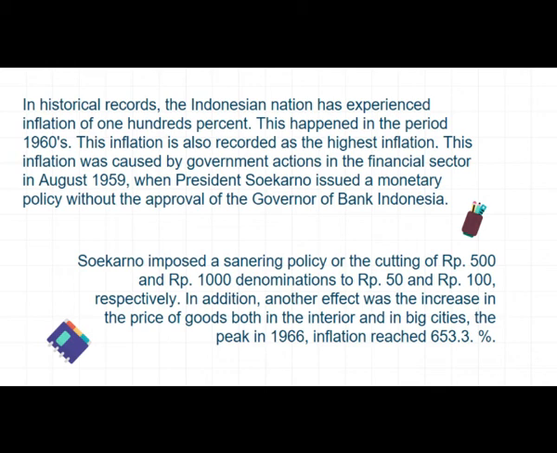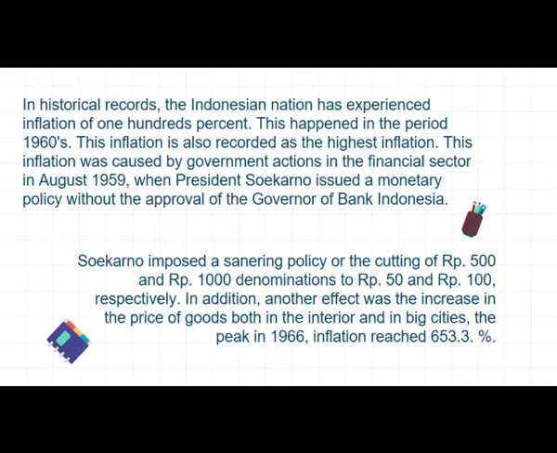This inflation was caused by government actions in the financial sector in August 1959, when President Sukarno issued a monetary policy without the approval of the Governor of Bank Indonesia. Sukarno imposed a sanitary policy or the cutting of 500 rupiah and 1000 rupiah denominations to 50 rupiah and 100 rupiah, respectively.